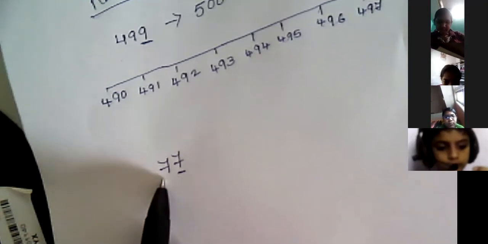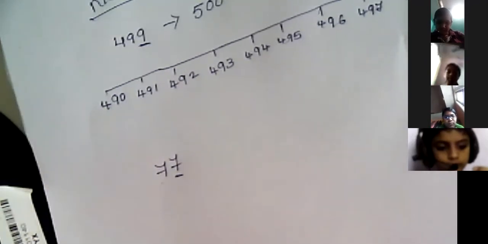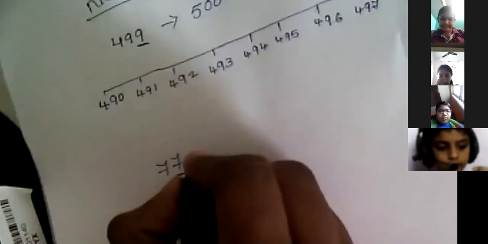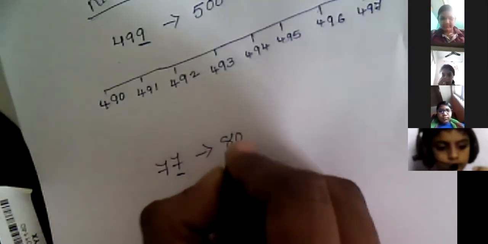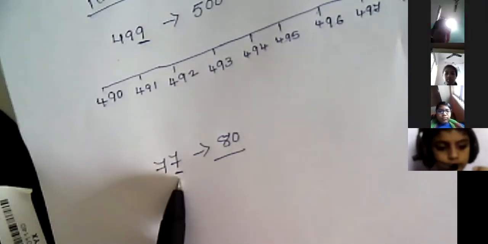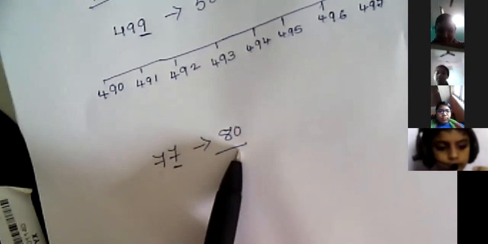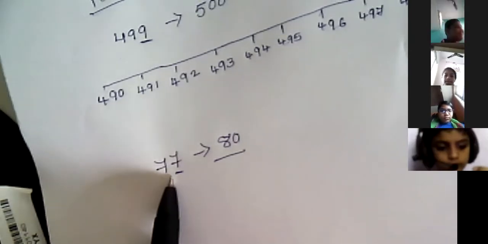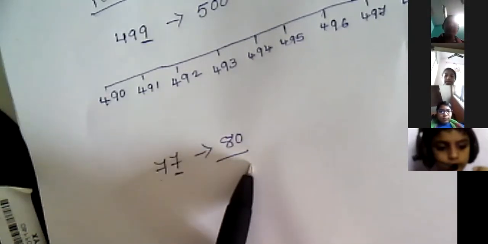For 7, if I add 1, what will I get? 8. So it's 80. I will add 1 to this 7 and this 7 becomes 0. So the nearest ten to 77 is 80.